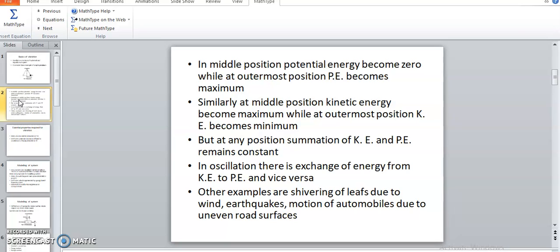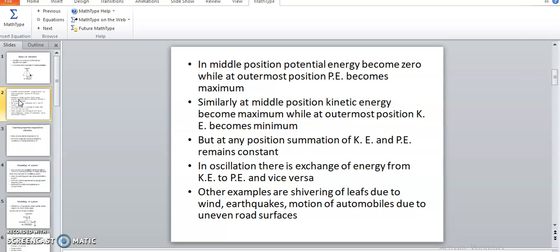Kinetic energy plus potential energy remains constant at the middle position, the extreme position, or any position in between. So in vibration, there is an exchange of energy from kinetic to potential energy and vice versa.